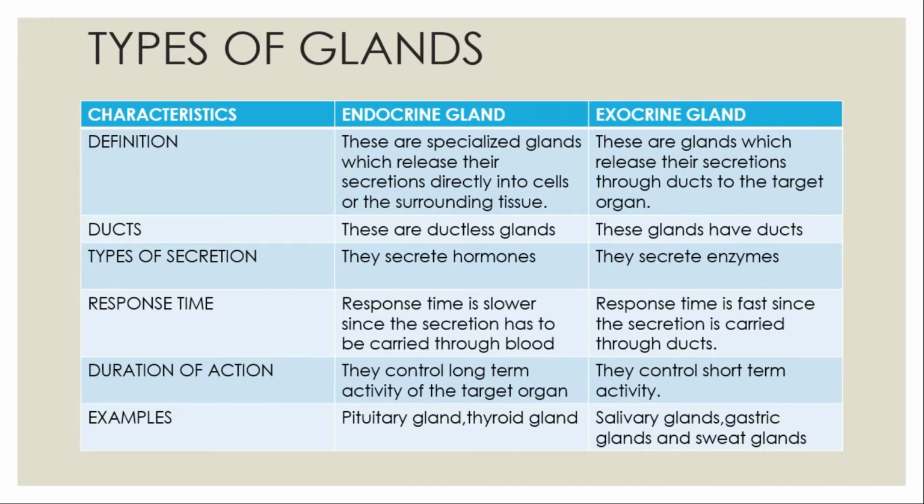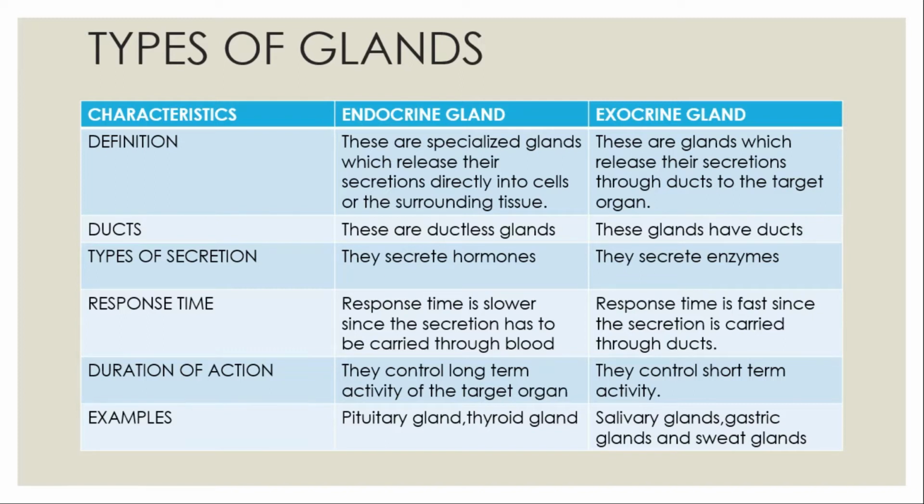Ductless means they do not have any special ducts, and because of this they are called the ductless glands, and they release the secretion where? Directly into the blood. Also, the chemicals which are released by them are called hormones. And the pituitary gland and the thyroid gland, you will be reading about these in this chapter. All are part of the endocrine glands.